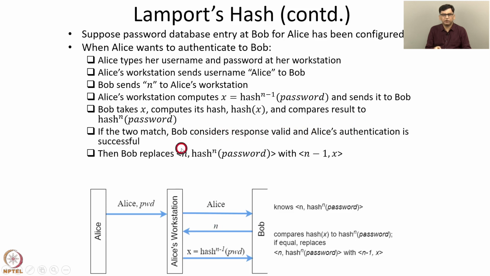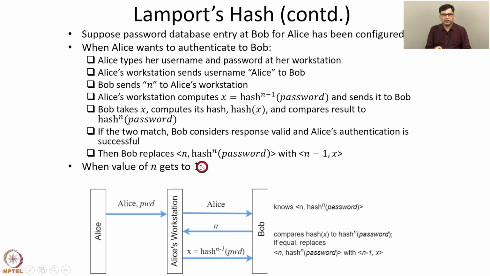Then Bob replaces n, h^n of password for Alice's entry with n-1 and x. So this integer is decremented by 1, and h^n of password is replaced with h^(n-1) of password, that is, the same as x. So now after this replacement, another authentication can take place.